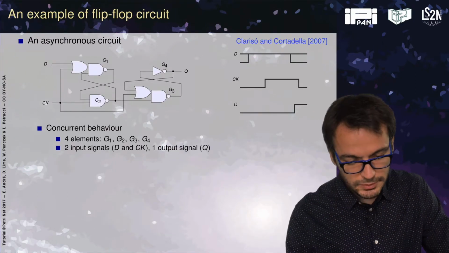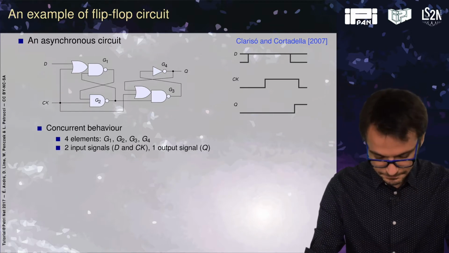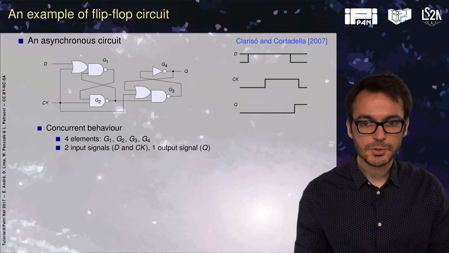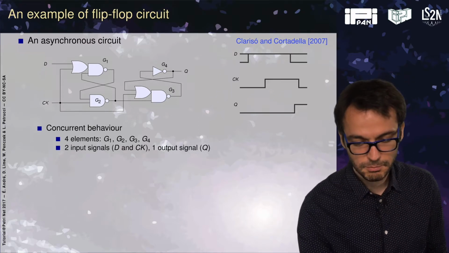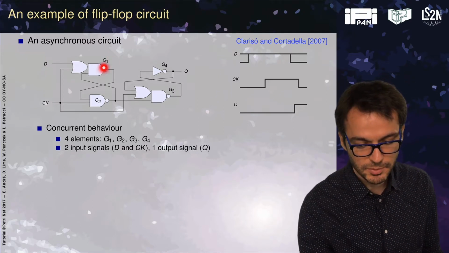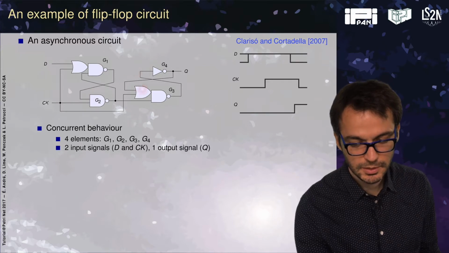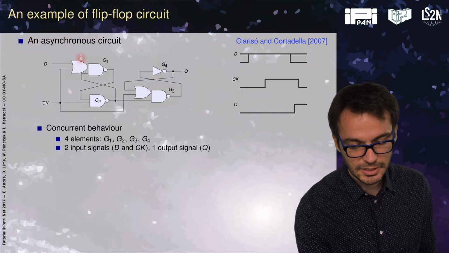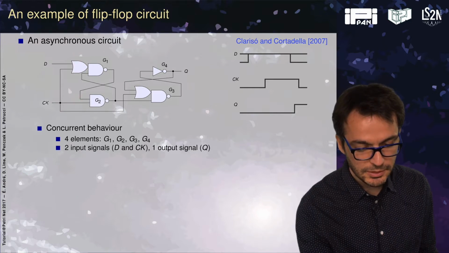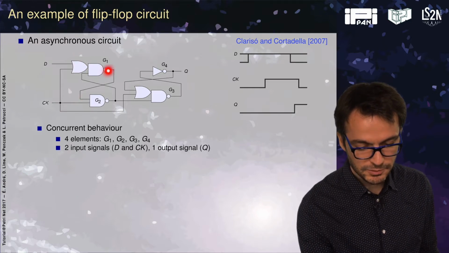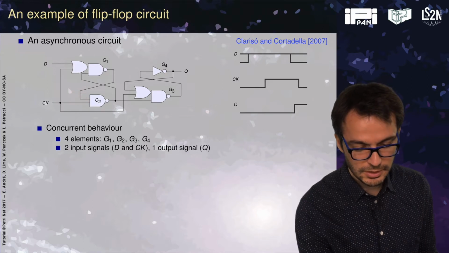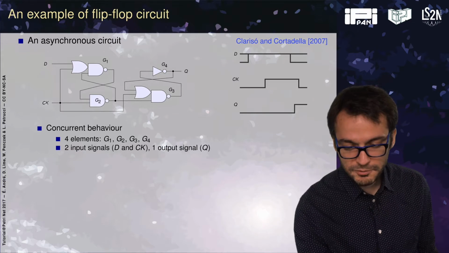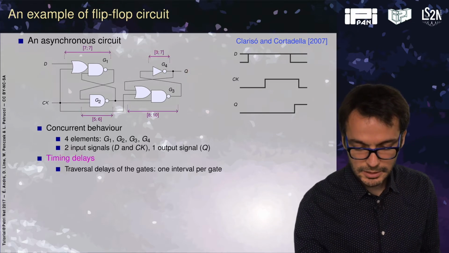So, as an example, let me consider an asynchronous circuit. We can model asynchronous circuits using parametric timed automata. So we have 4 elements, sometimes made of several gates. So this one is one element, this is the second one, third one here, and last one there. So we have 4 elements. We have 2 input signals, G here and CK. You notice there are loops, meaning that the output of G1 is an input of G2, and the output of G2 is an input of G1. We have an output signal here, Q.